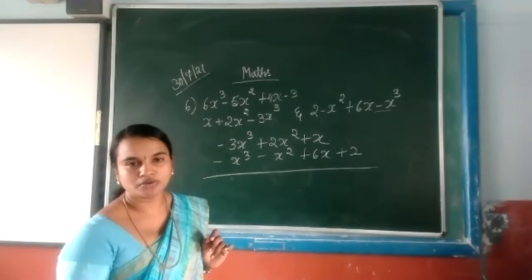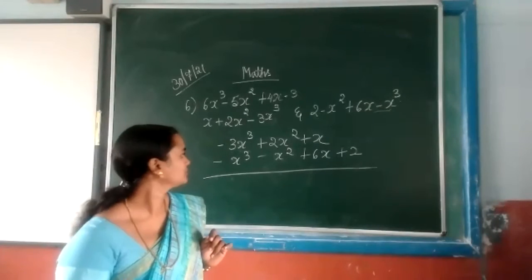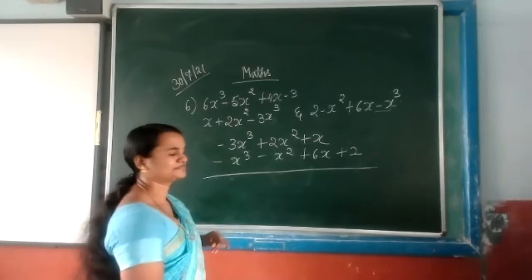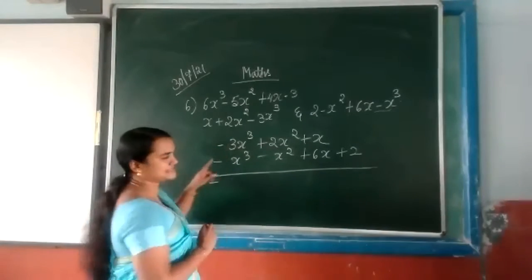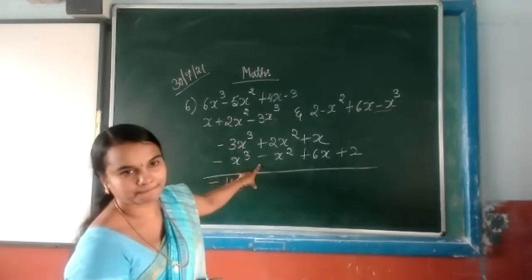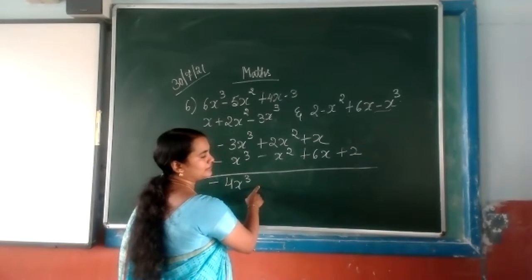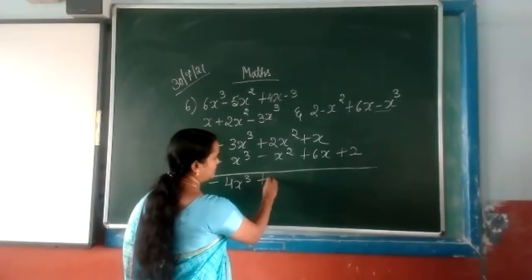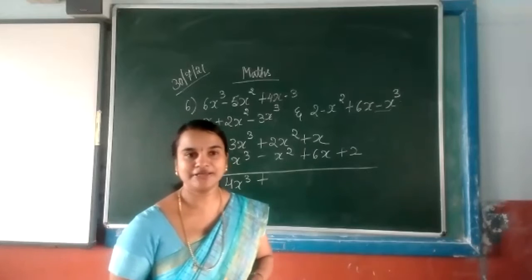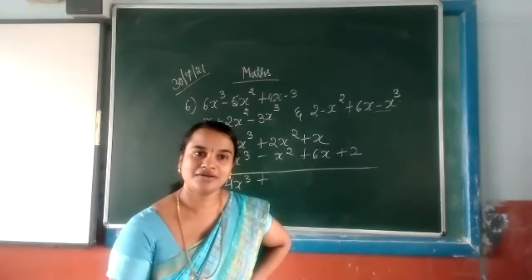Gaurav, what do we have to do? Minus, we have to do minus. Minus plus, we have to add it, but the sign will be plus. Minus minus, minus, because the greatest digit's sign is minus. So we will get 4x here. And what about here? Minus plus minus equals minus. Sign, minus plus. How much will we get here? Minus 2x, minus 3. Minus 3x, we will get here.